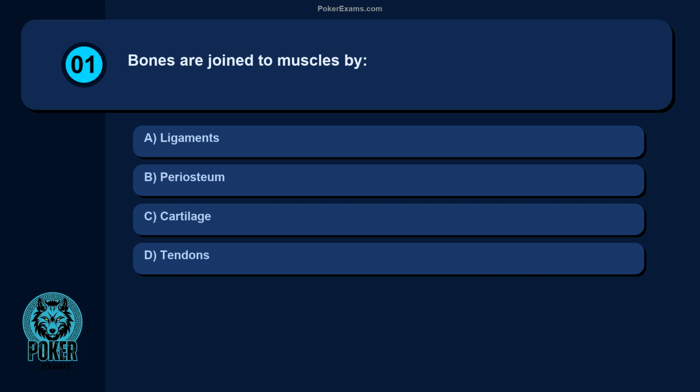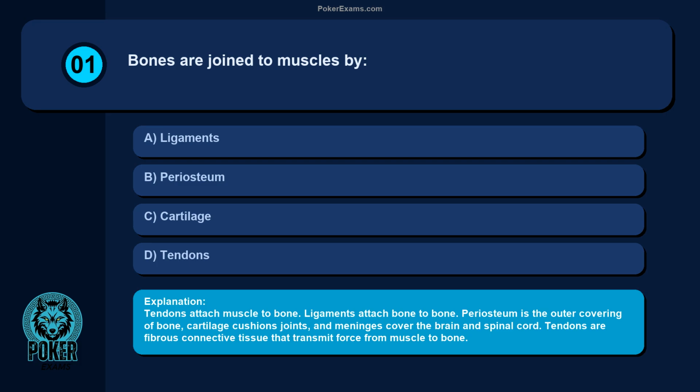Question 1. Bones are joined to muscles by: ligaments, periosteum, cartilage, tendons? Tendons attach muscle to bone. Ligaments attach bone to bone. Periosteum is the outer covering of bone, cartilage cushions joints, and meninges cover the brain and spinal cord. Tendons are fibrous connective tissue that transmit force from muscle to bone.